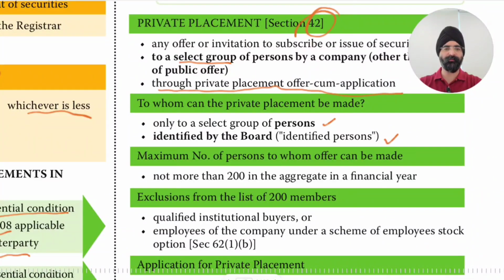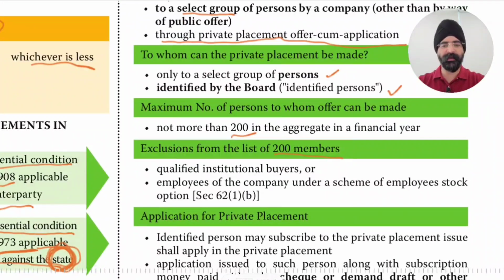Maximum number of persons to whom an offer can be made: not more than 200 in aggregate in a financial year. So in a financial year we can make an offer to 200 persons and not more than that. Exclusions from the list of 200 persons: who are included and who are excluded from this list?